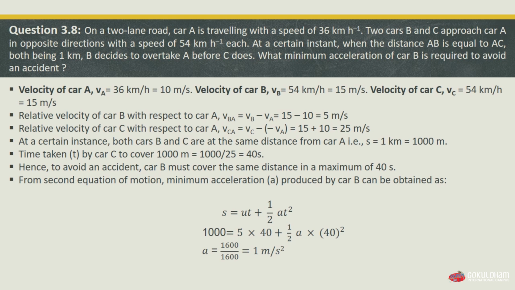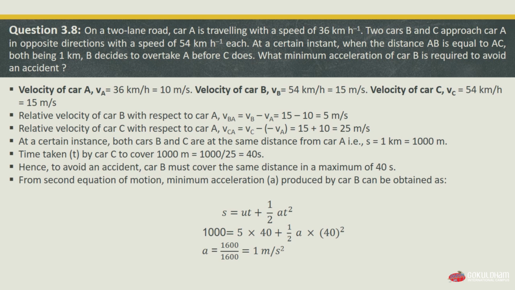This means the relative velocity of car C is 15 plus 10, that is 25 meters per second. Now, at a certain instance, both cars B and C are at the same distance from car A. That is, S is equal to 1 kilometer, which is 1000 meters. The time taken, T, by car C to cover 1000 meters is 1000 by 25, which is equal to 40